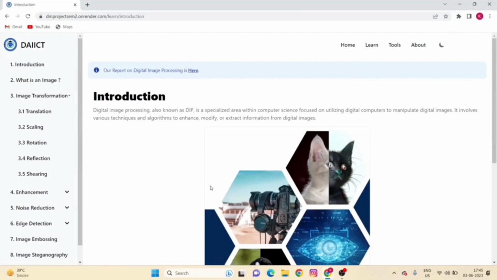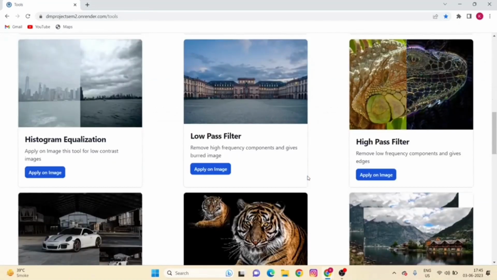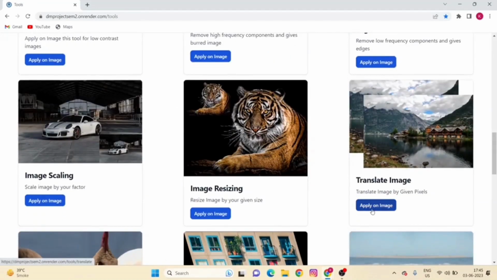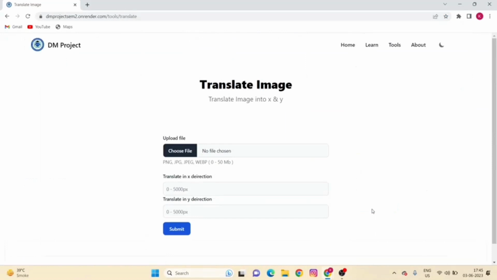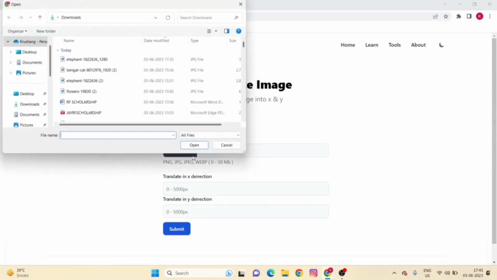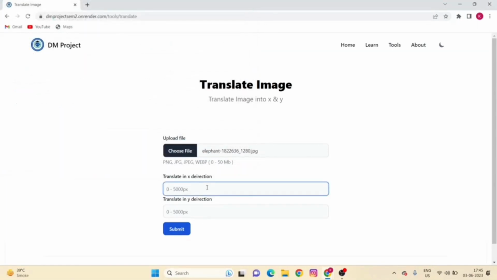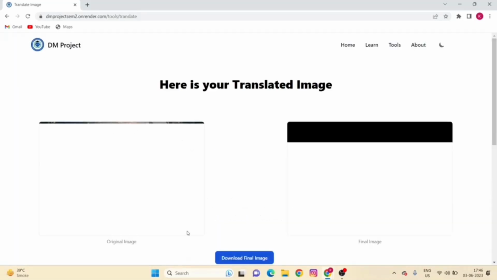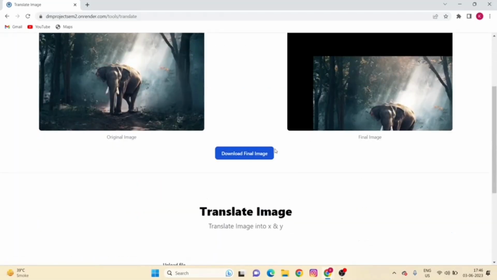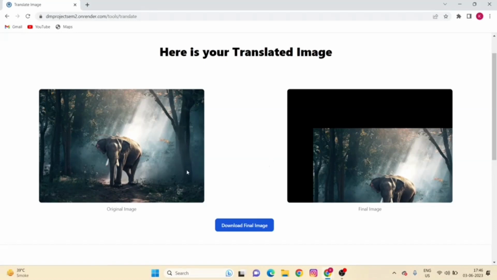Now for applying this transformation on your own image, you can go to this tools sections and can also check other features. Now for translating an image, you have to go to this translate image section and choose your file from here. Now suppose that we have to translate our image in X direction by 200 pixel and in Y direction by 300 pixel. Now submit it and you will get your final output image. You can also download this image from here, and you can clearly see that our image has been translated in the X direction by 200 pixel and in the Y direction by 300 pixel.